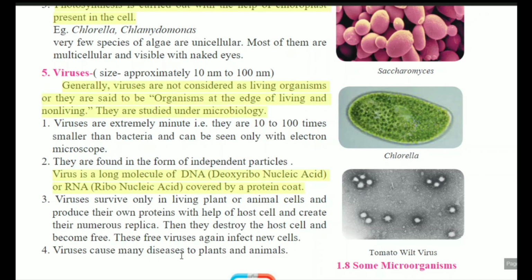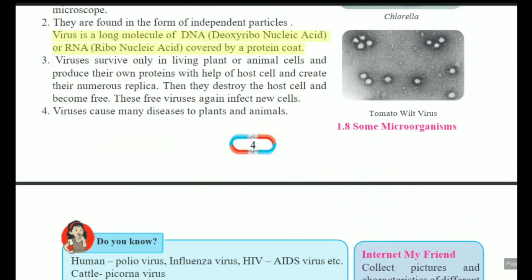Viruses cause many diseases to plants and animals. For example, tomato wilt virus. This is the example of virus which can be observed in the plant of tomatoes. और इसका जब इन्फेक्शन टोमेटोज के प्लांट को होता है, then a dot-like structure is observed on that tomatoes and on that plant surface. So these are the characteristics of the viruses. This is the last one.